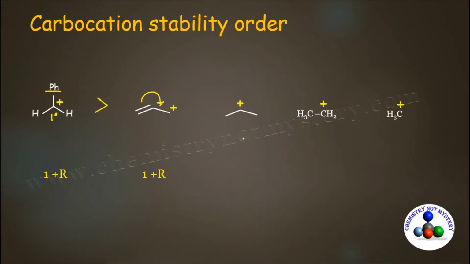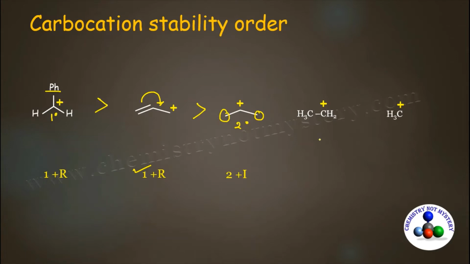Now come to the next carbocation. This carbocation is a secondary carbocation and because of two methyl groups, it will have 2 plus I effect. But in the vinyl carbocation, because of the resonating effect, this carbocation is more stable than the secondary carbocation.